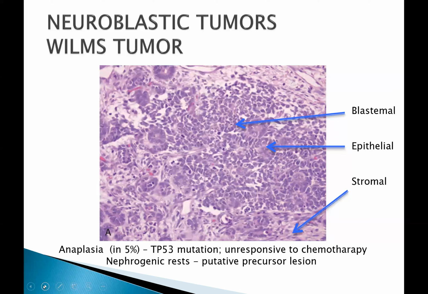The importance of identification of the nephrogenic rest when this is present within the tumor is that it should warrant close follow-up by the surgeon. This is because it usually connotes that there is a chance of having another Wilms tumor on the other kidney if you see this nephrogenic rest. So it entails close follow-up.